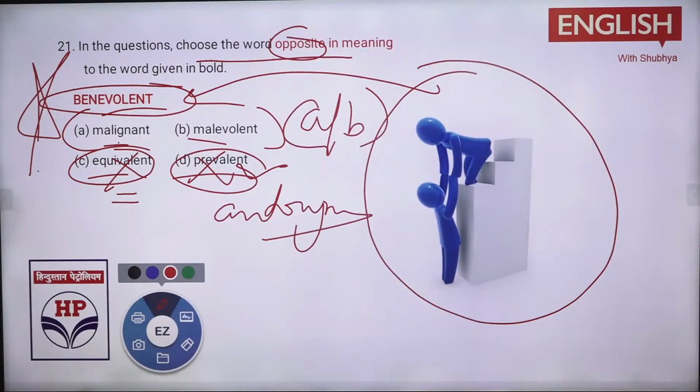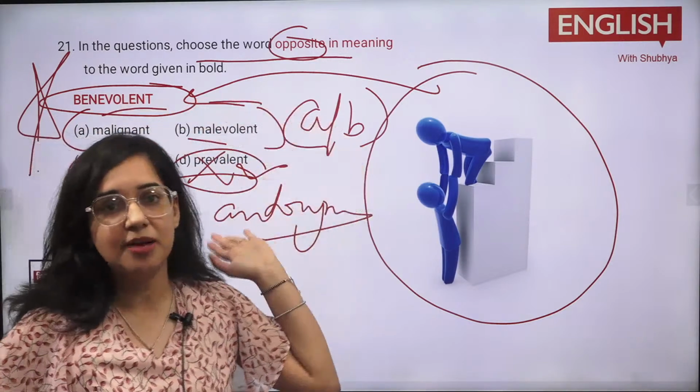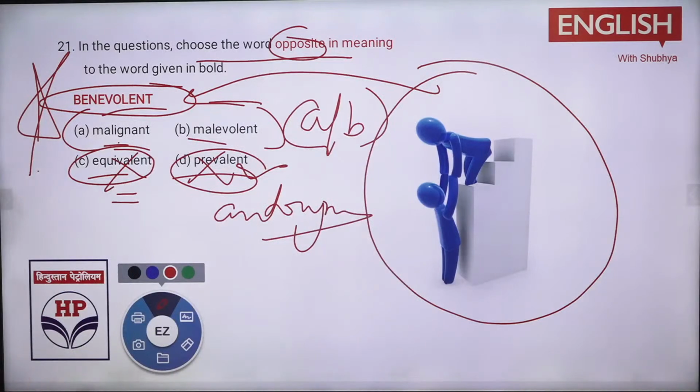Now A और B में क्या आएगा? C और D नहीं हो सकता, prevail नहीं होता. Help करना. Benevolent means helping someone. Now tell me, would it be option A or option B? What would be the opposite? A option, malignant. What would be there?